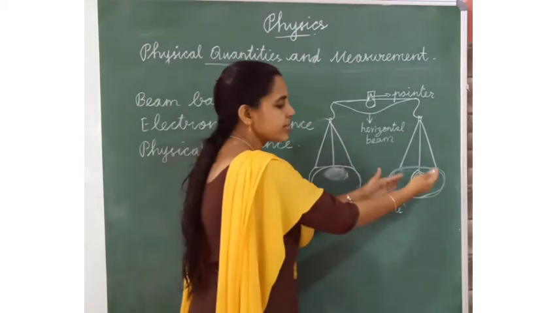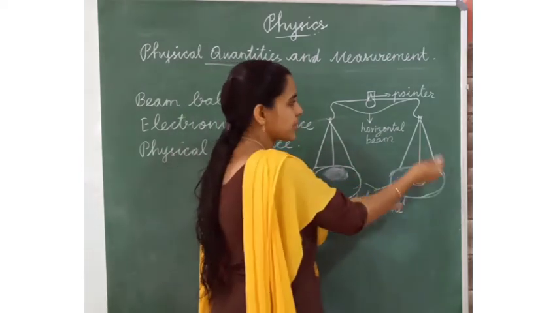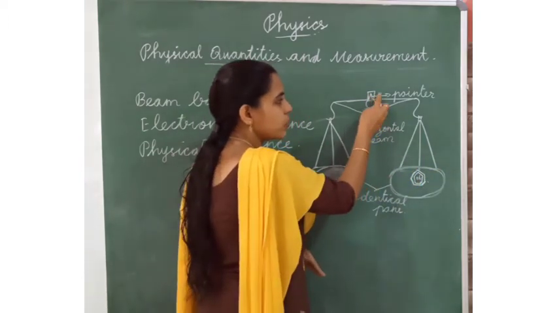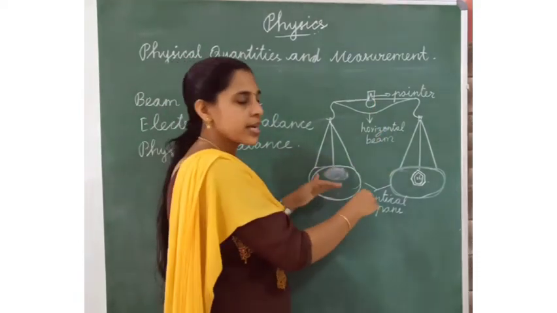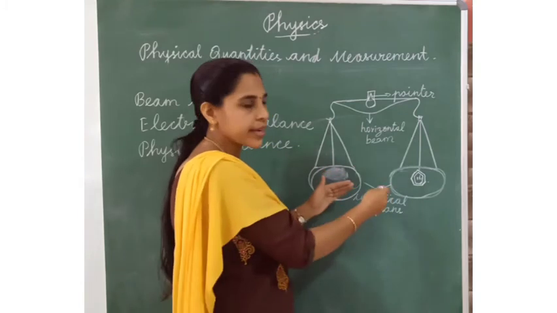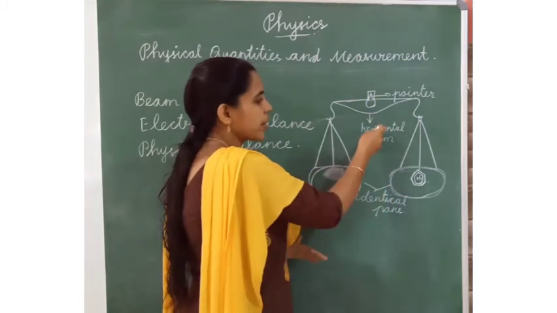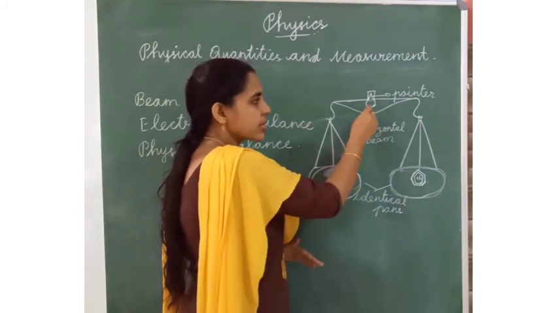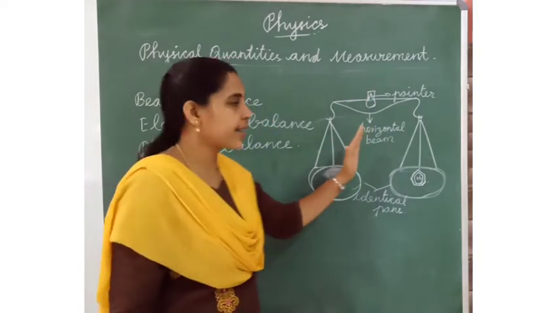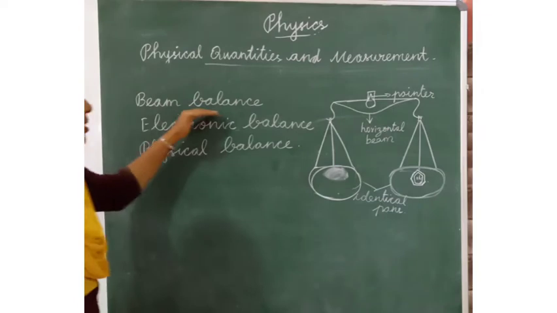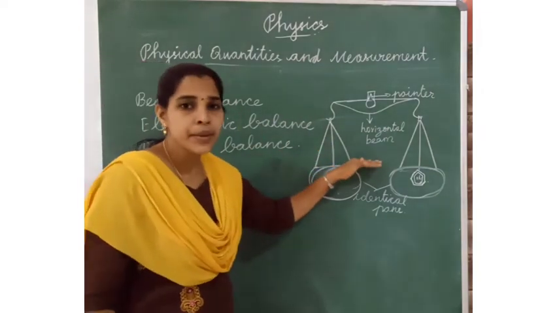If the mass is increasing on the left side, the pointer will move this side. Okay, what is the principle of this? If the masses are the same in two objects, the pointer on the horizontal beam will be in a straight line. So this is the principle of the beam balance.